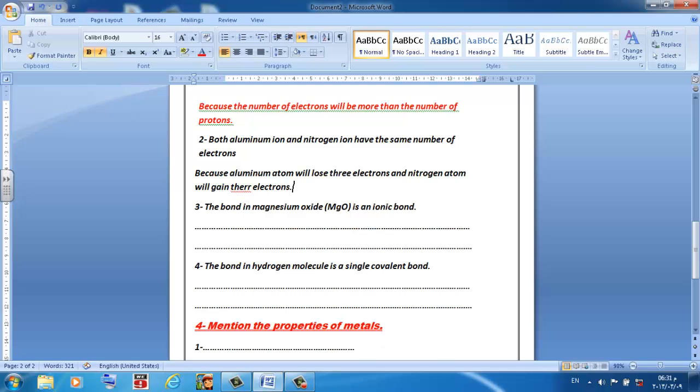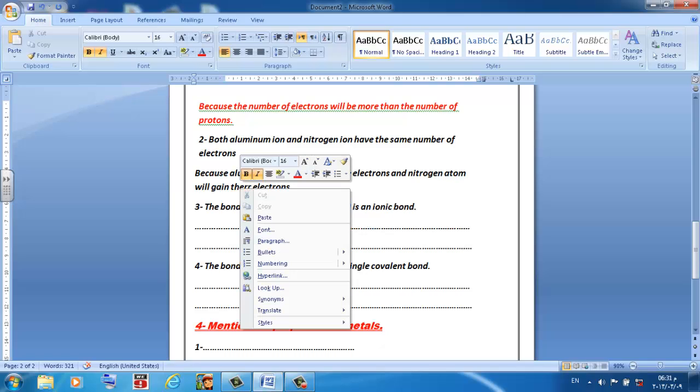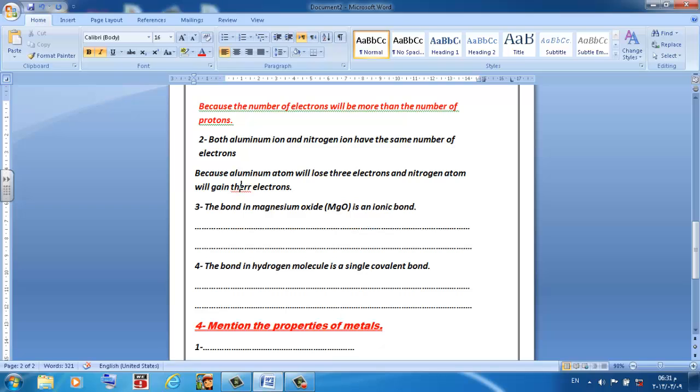And each one of them will end with 8 electrons. So both aluminum ion and nitrogen ion have the same number of electrons because each one of them will lose or gain.